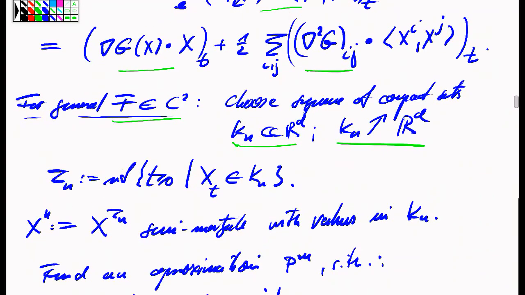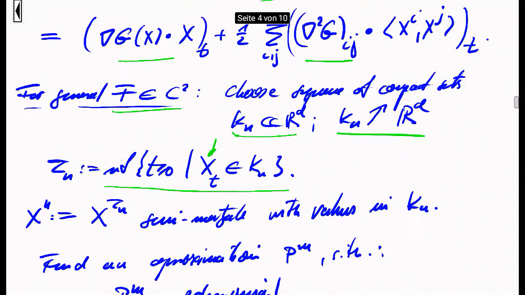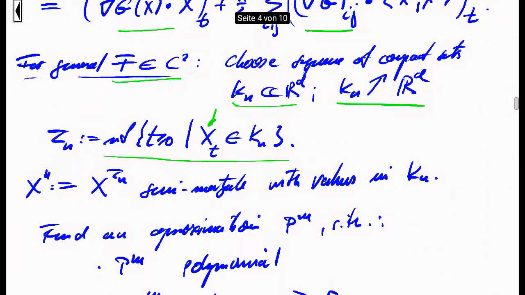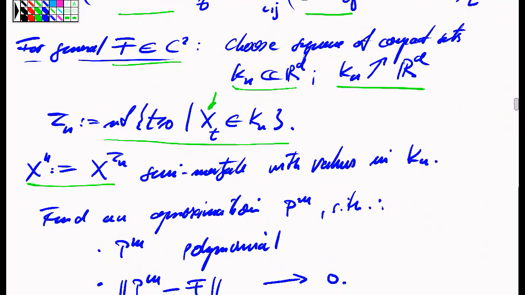And we introduce the stopping times for the process x, for our semi-martingale, which correspond to the first exit of those compact subsets. Now we consider then the process xn, which is just the stopped